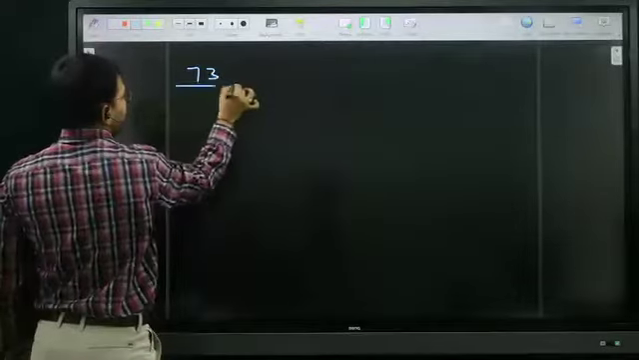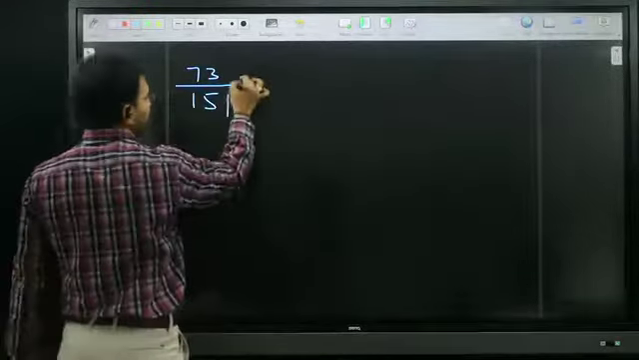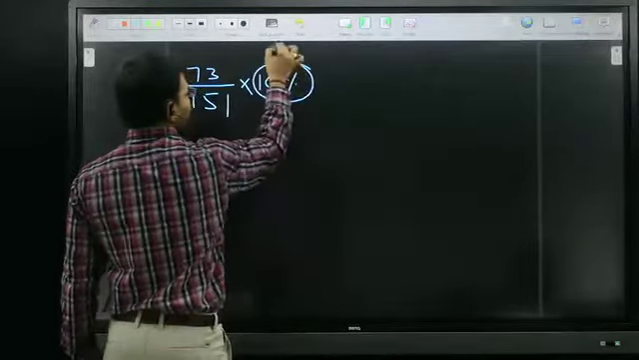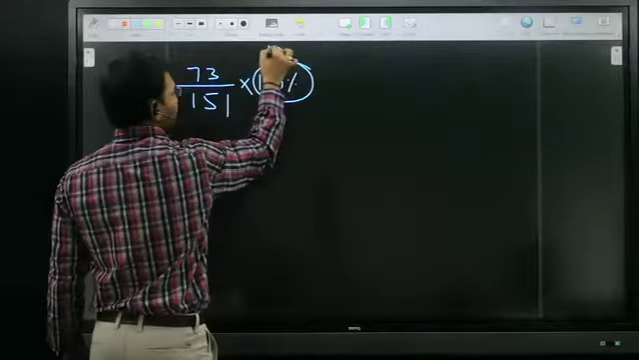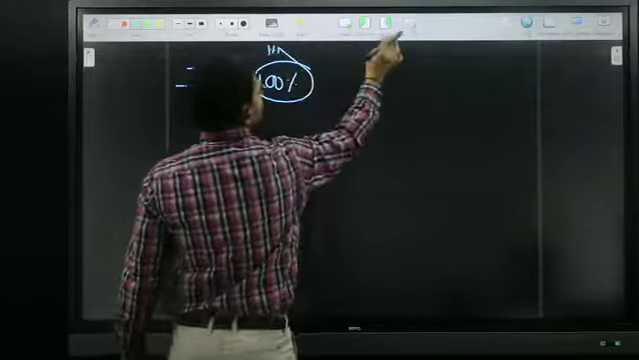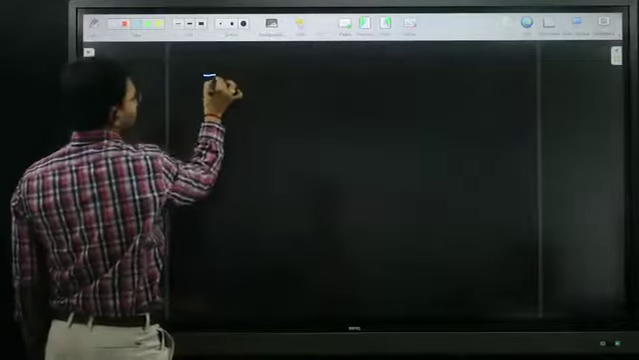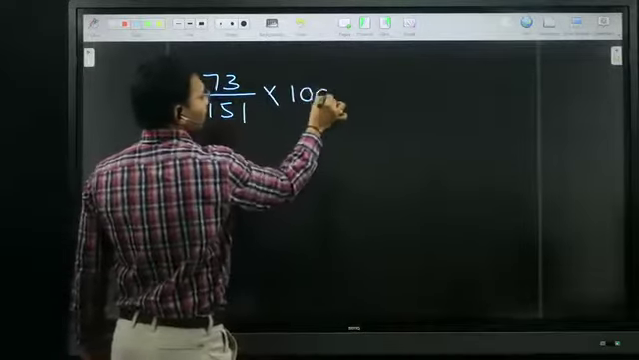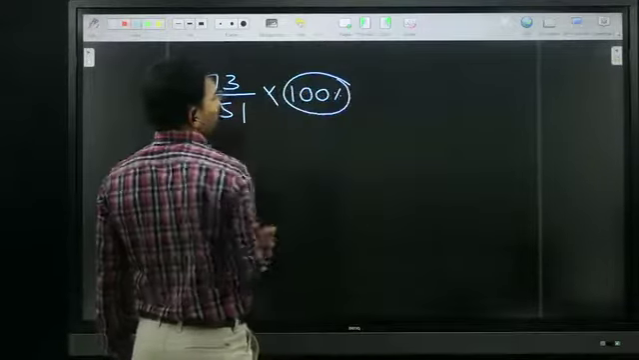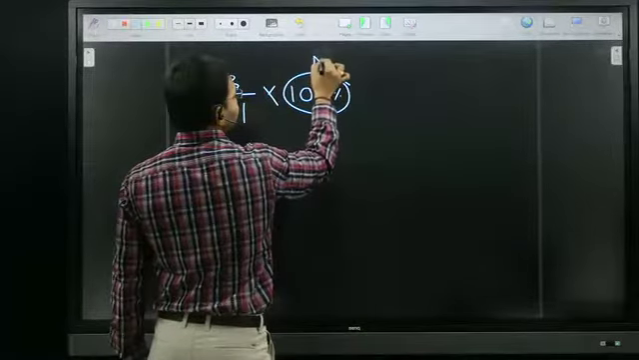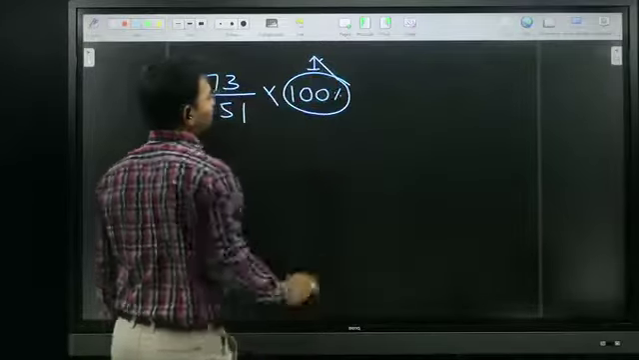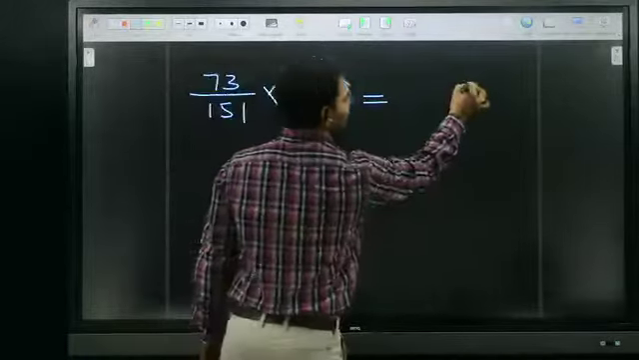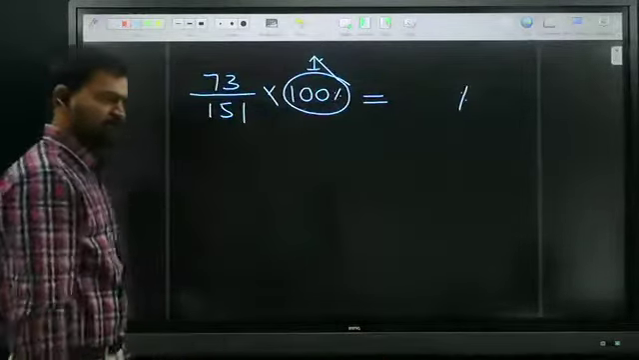73 by 151 into 100. Into 100 is nothing but what I told, 1%. Something into 1 is nothing but something only. So why are you writing into 100? That is the indication for the percentage symbol. Don't worry, that is the indication for the percentage symbol.